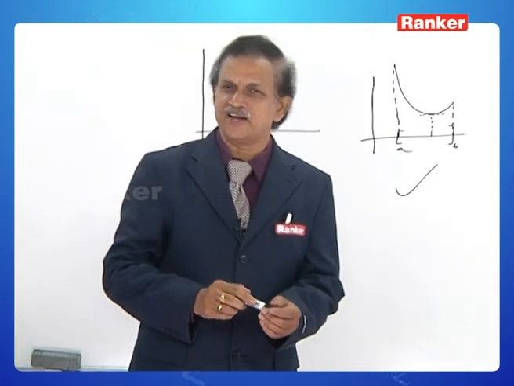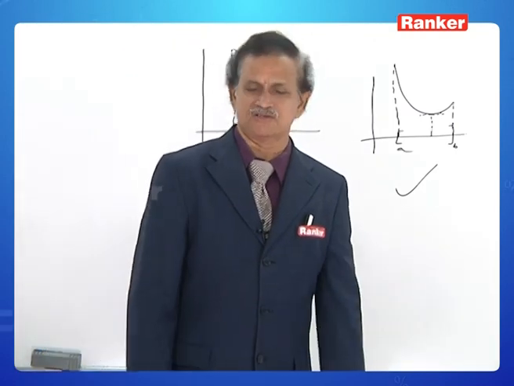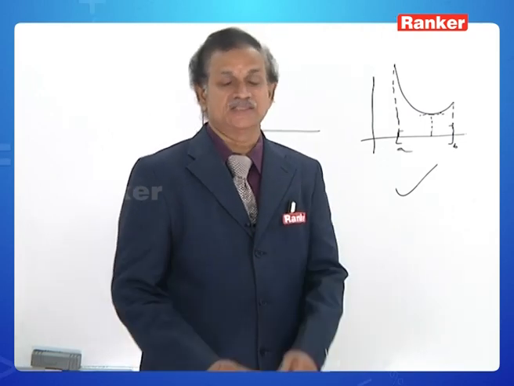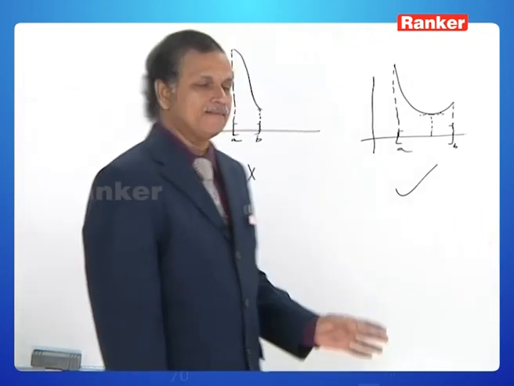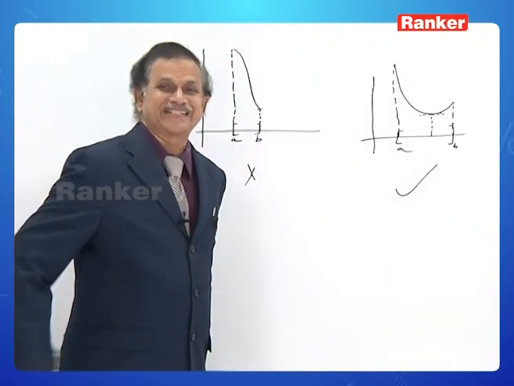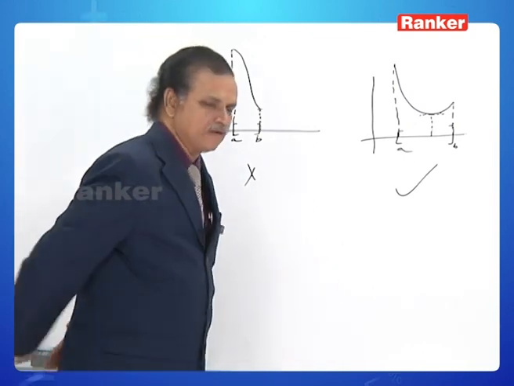Therefore, it is not a general condition. It is not valid for any type of such functions. That is, we cannot generalize this. Sometimes it might be correct, sometimes it might be false. Therefore, in order to state it as a theorem, one must give that f of a is equal to f of b.